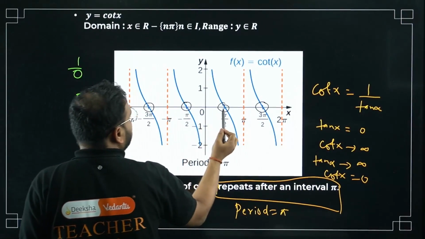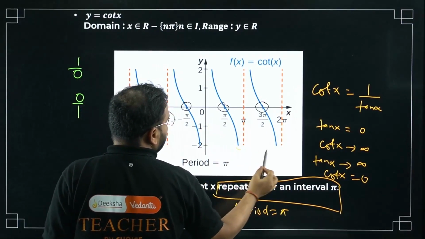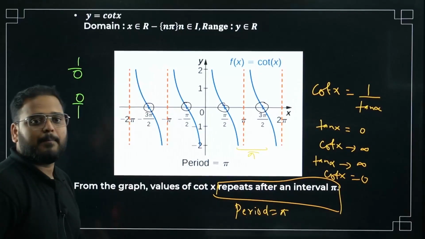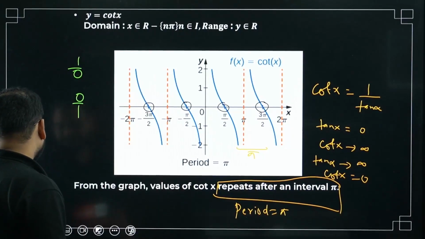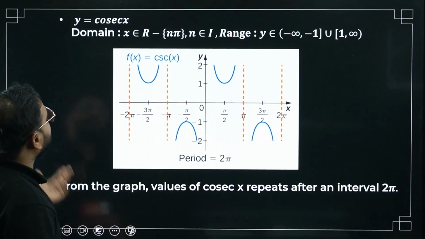This part repeats after pi by 2 to 3 pi by 2. What's the difference over here? Pi only, no? Difference is pi only. Clear? Okay. Now we are going to cosec x.